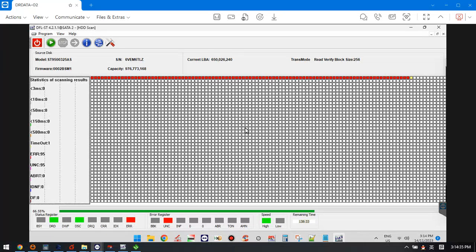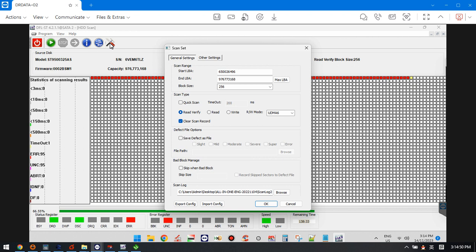Hello everyone. Now we can check this case study for one DFL user in Malaysia. So we can check this drive, the data array is not accessed. But if we check the beginning part of LBA, we can see the data array is accessed.